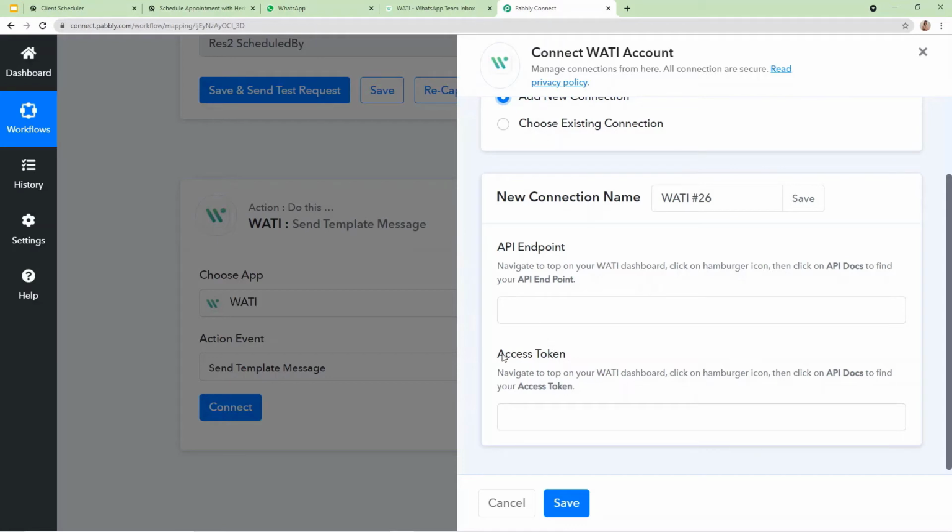So you must be thinking from where you can get both of these keys. Let's read the help text and we will follow it. It is written here, navigate to top on your Vaati dashboard, click on hamburger icon, then click on API docs. Okay, so for this we need to log in into our Vaati account.